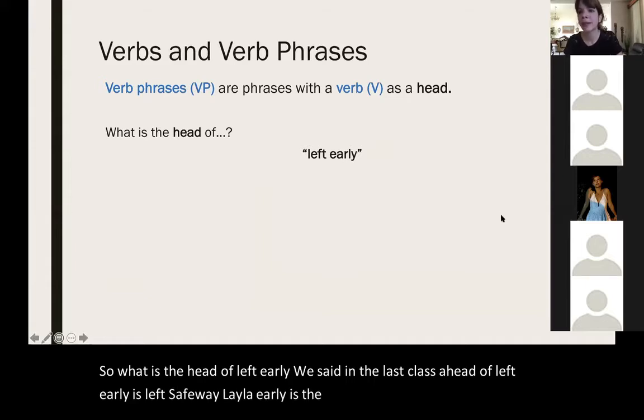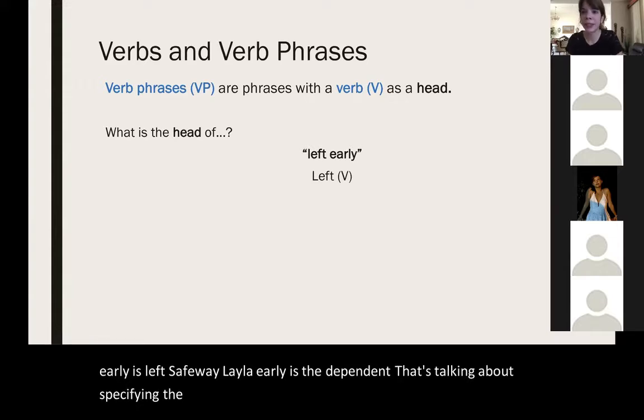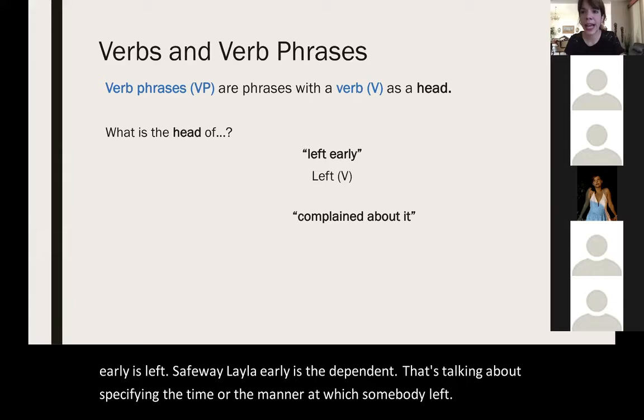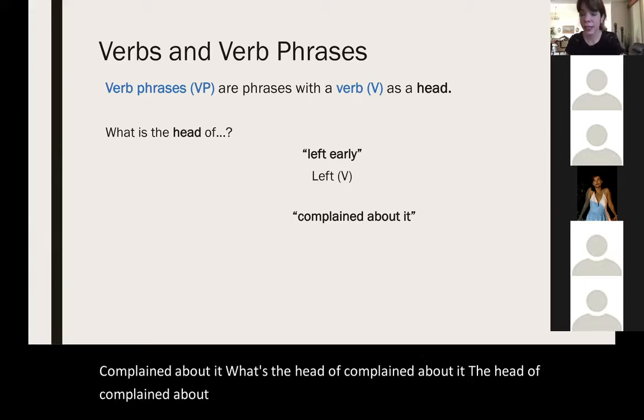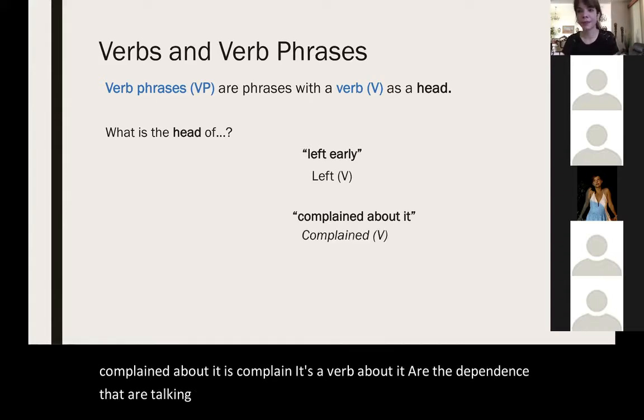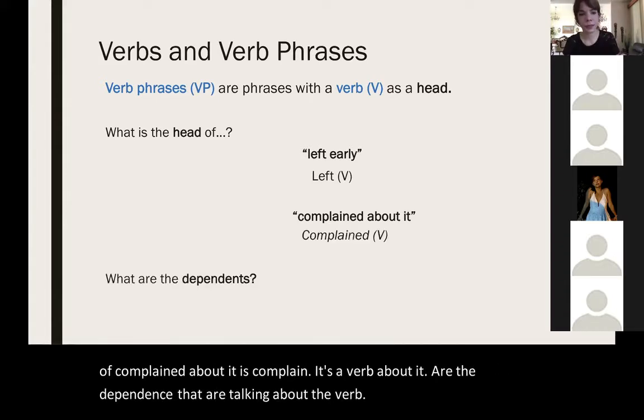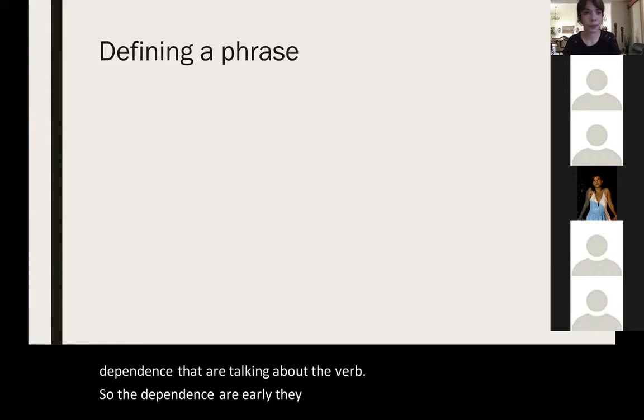That's talking about, specifying the time or the manner at which somebody left. Complained about it. What's the head of complained about it? The head of complained about it is complain. It's a verb. About it are the dependents that are talking about the verb. So the dependents are early, the dependents are about it.